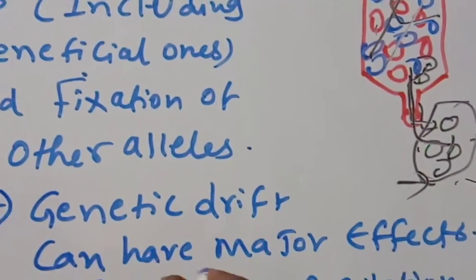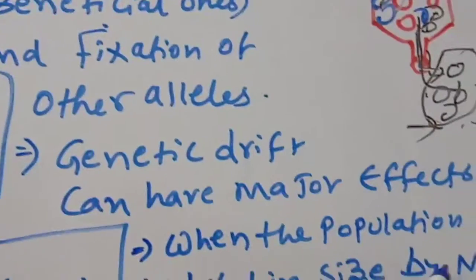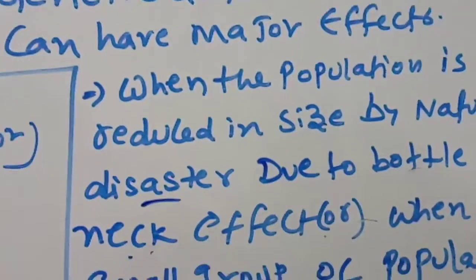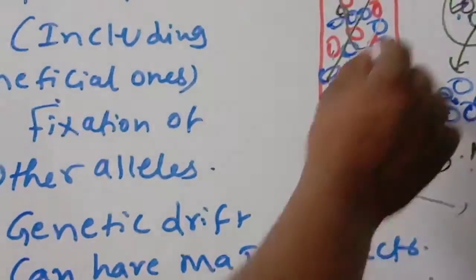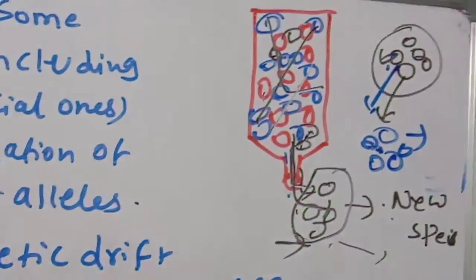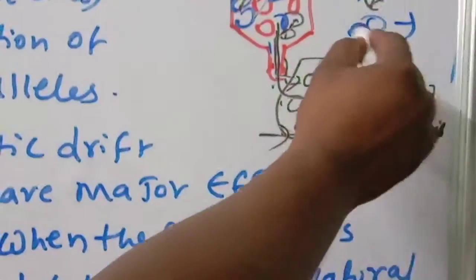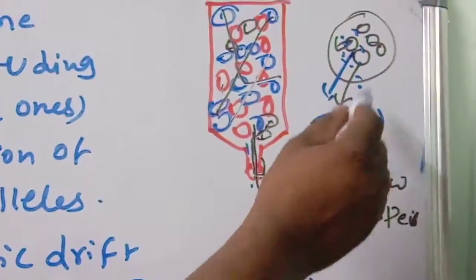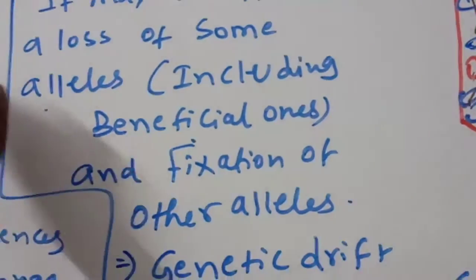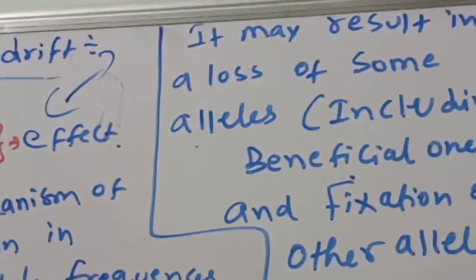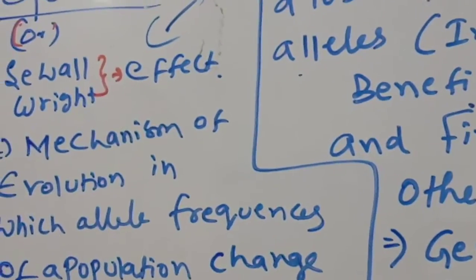Genetic drift can have major effects when the population is reduced in size by natural disaster, due to the bottleneck effect, or when a small group splits from the main population and forms a new colony. This is called the founder's effect. So bottleneck effect and founder effect are the best examples of genetic drift.